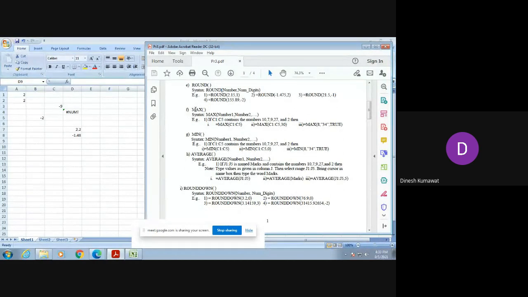Okay, now our next function is the MAX function. And I hope you have already performed this in your second practical. Is it or not? Yes, ma'am. Okay.